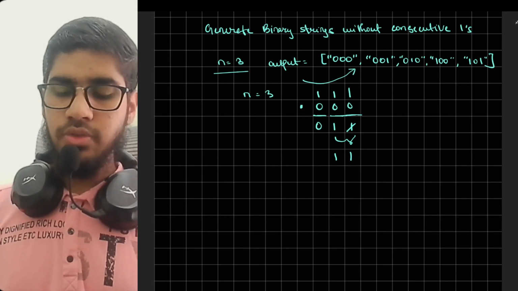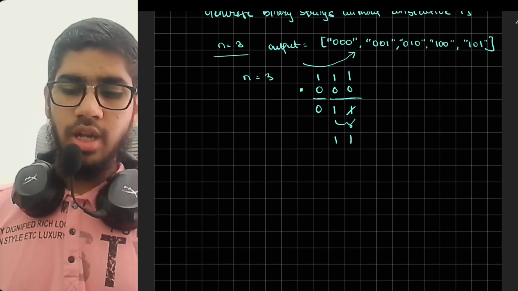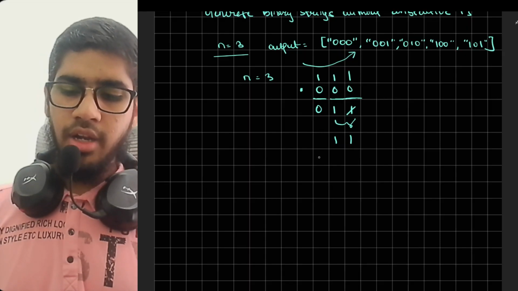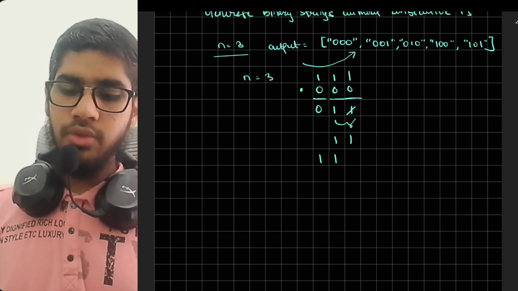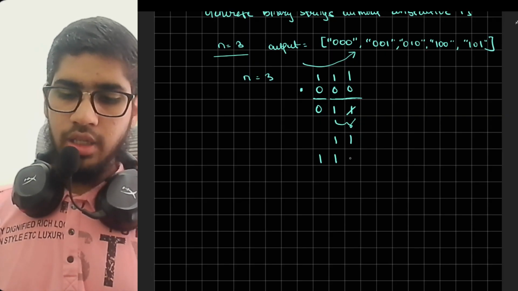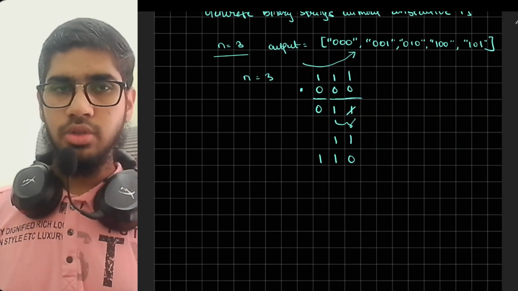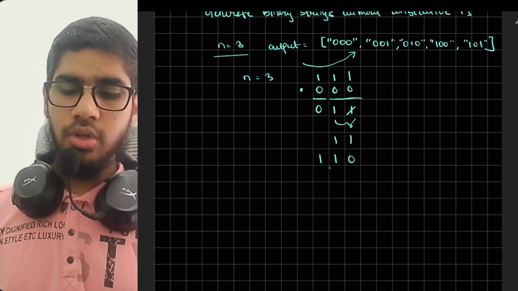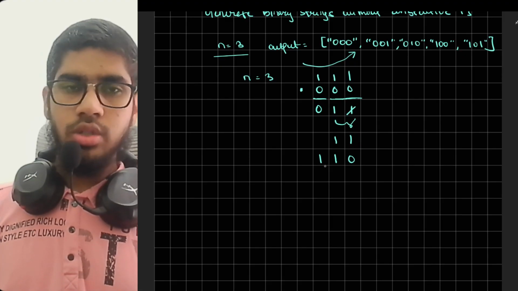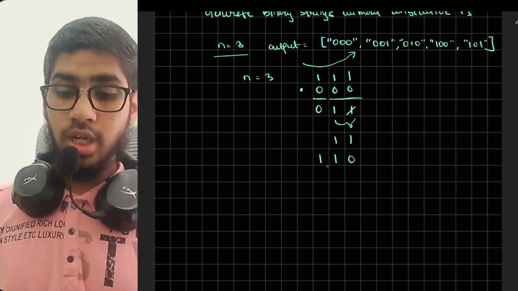So that's why we can't add in this way. Another example: if I add 1 at the beginning, then another 1 in the second position, and then in the third position I add 0, this would also be wrong. We should be careful that consecutive ones should not appear.